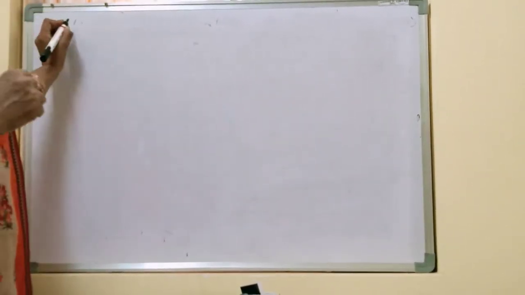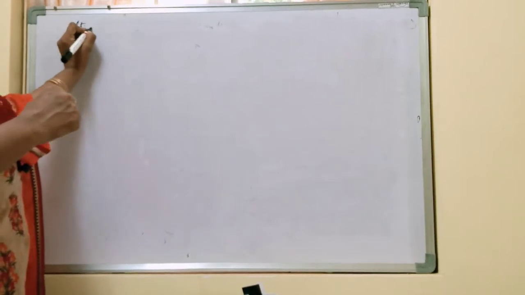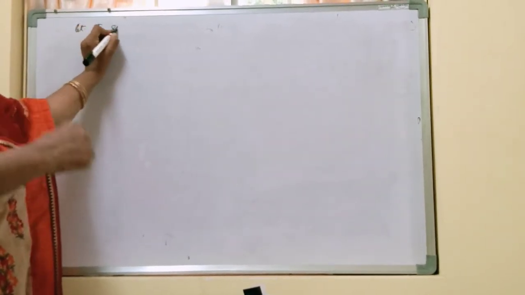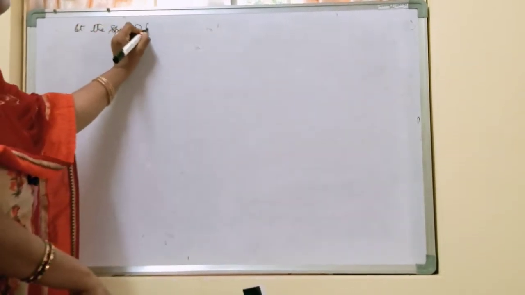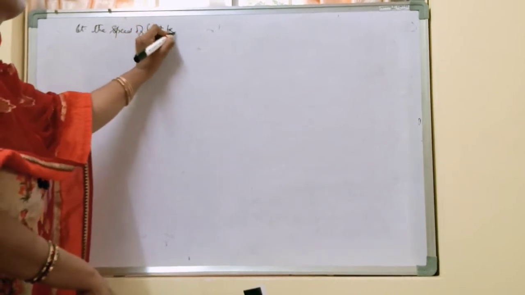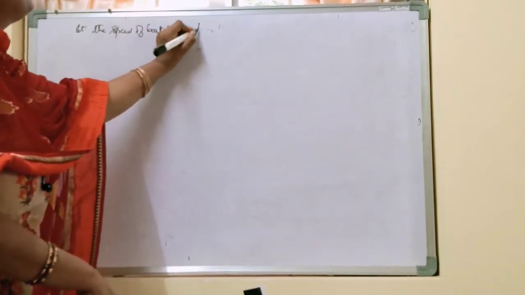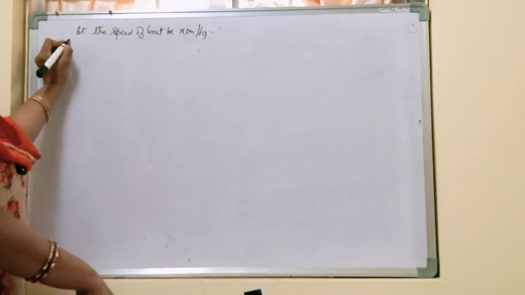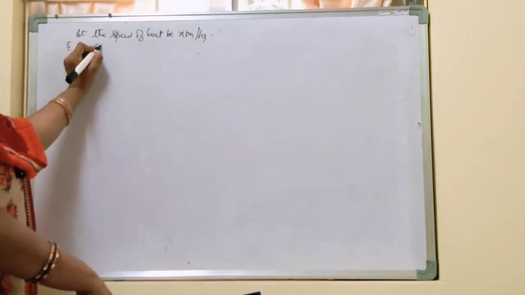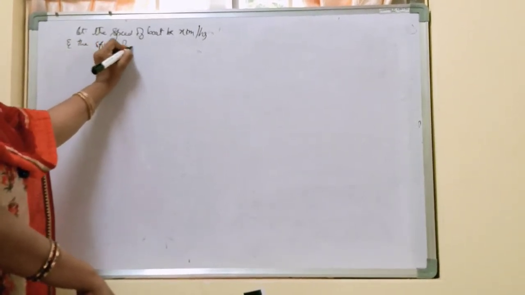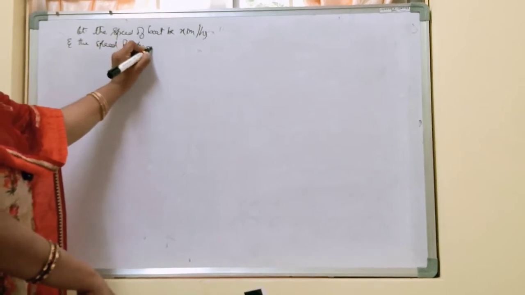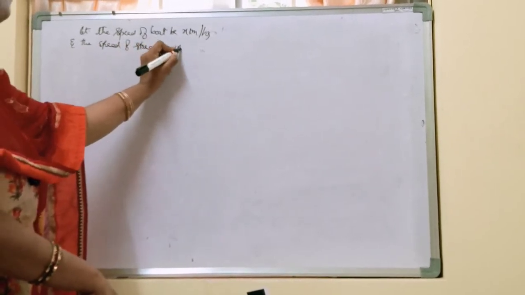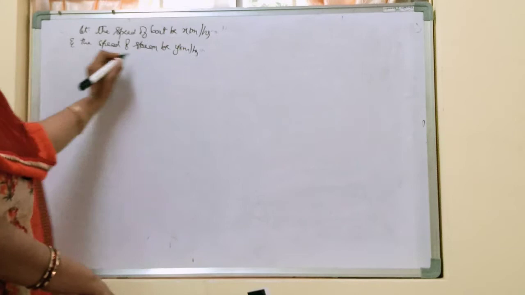So here we need to find the speed of the boat. Let the speed of the boat be x kilometer per hour and the speed of the stream be y kilometer per hour.